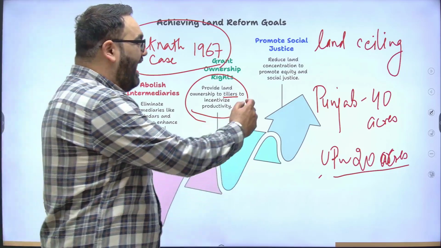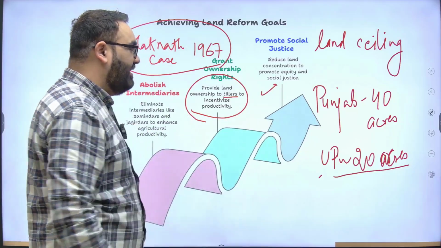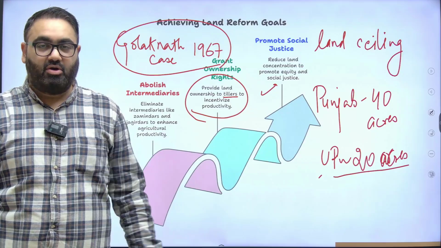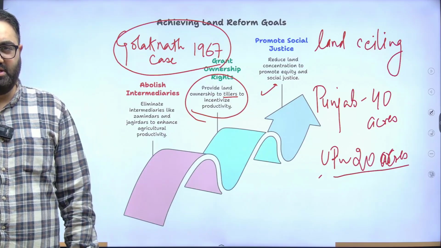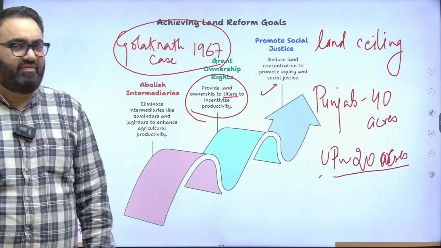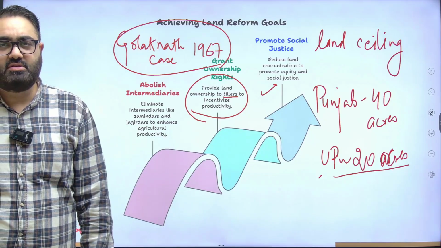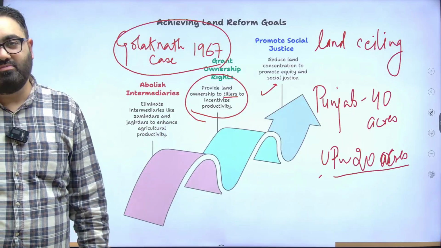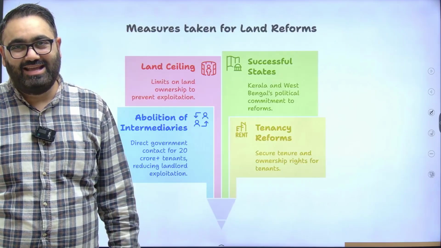And land concentration was reduced. That led to promotion of social justice. It was a part of the directive principles of state policy: the government should stop concentration of wealth in the hands of a few individuals. The government introduced these reforms that ensured social justice in the long run.